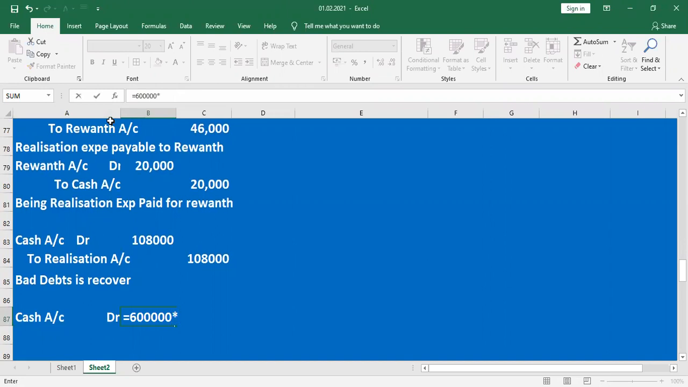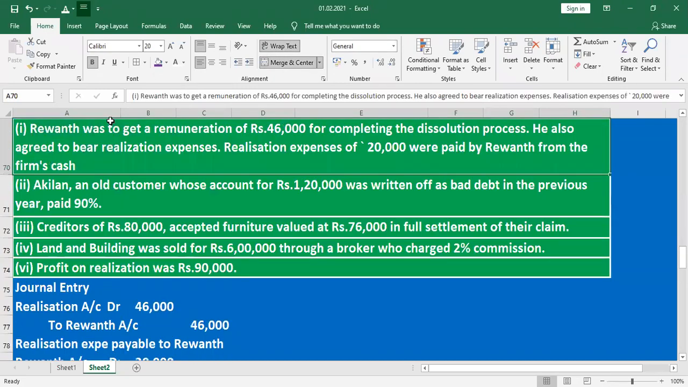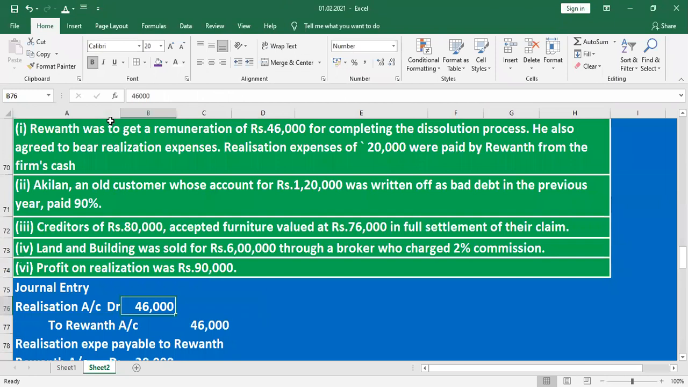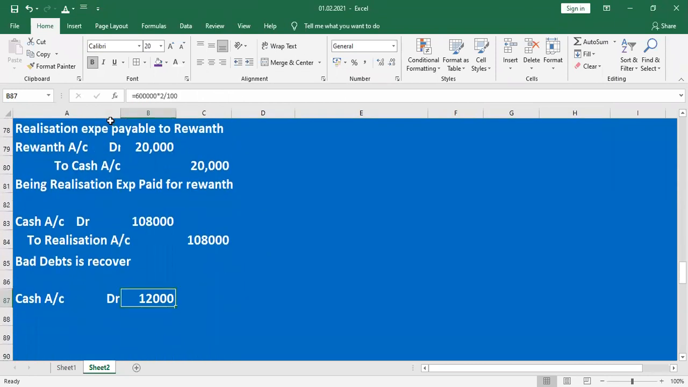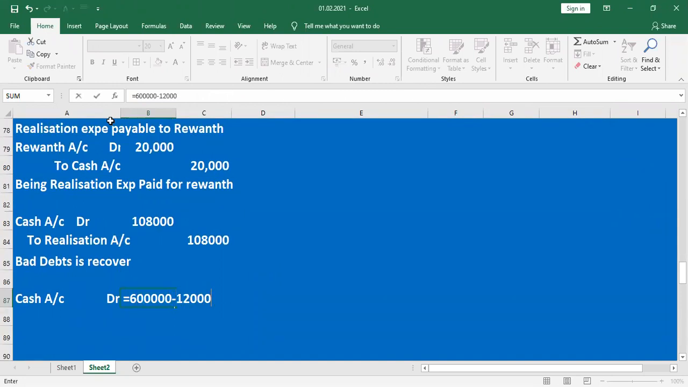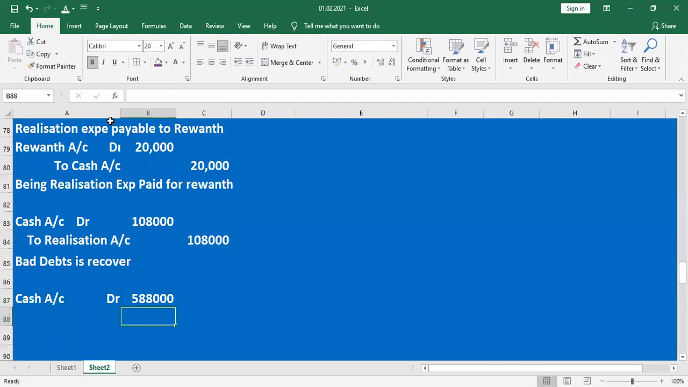But 2% commission will be paid. What is the commission? 2 by 100 into 6 lakh. What is the commission value? 12,000. Total sales 6 lakh. Out of 6 lakh, 12,000 will be paid as commission. Remaining value received is 5 lakh 88,000.